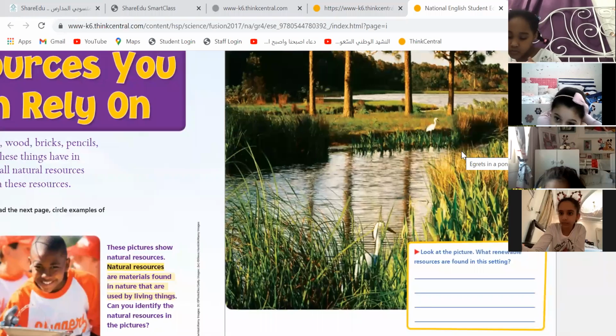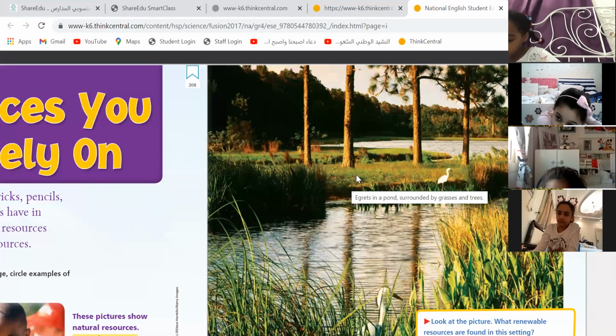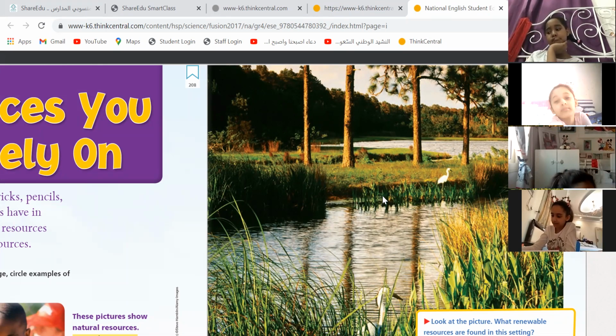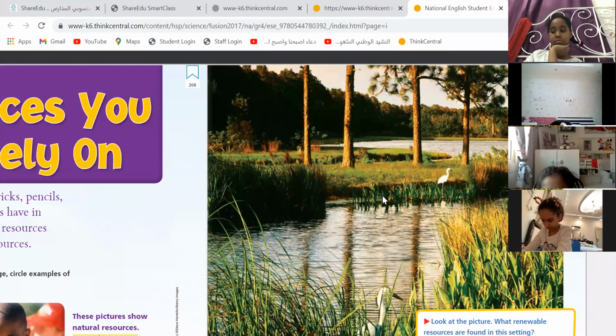Now look at the picture over here. What renewable resources are found in this setting? Look. I think I see some geese. Excellent. Grass and a pond, and there are four trees behind the goose. I want you to tell me what are the renewable resources that we will have again in a short time. The trees, excellent.